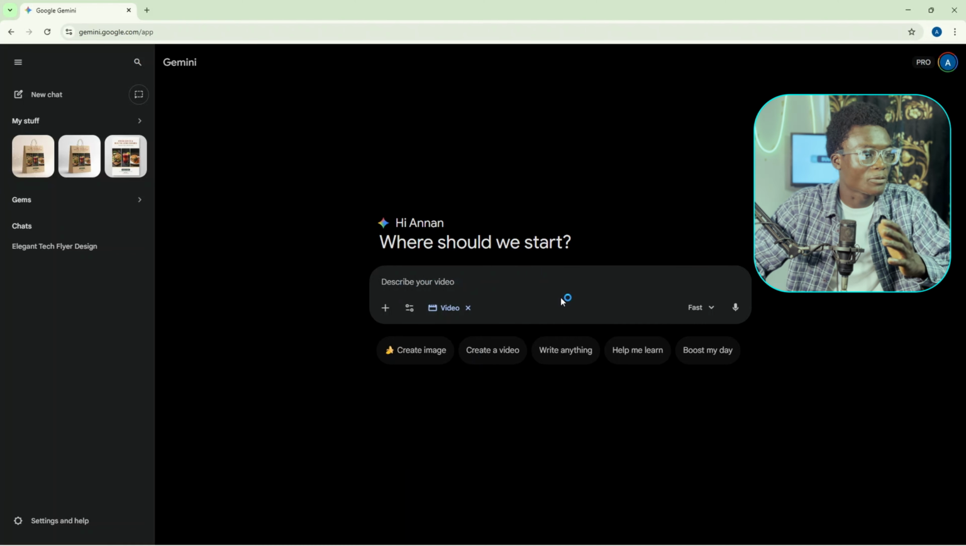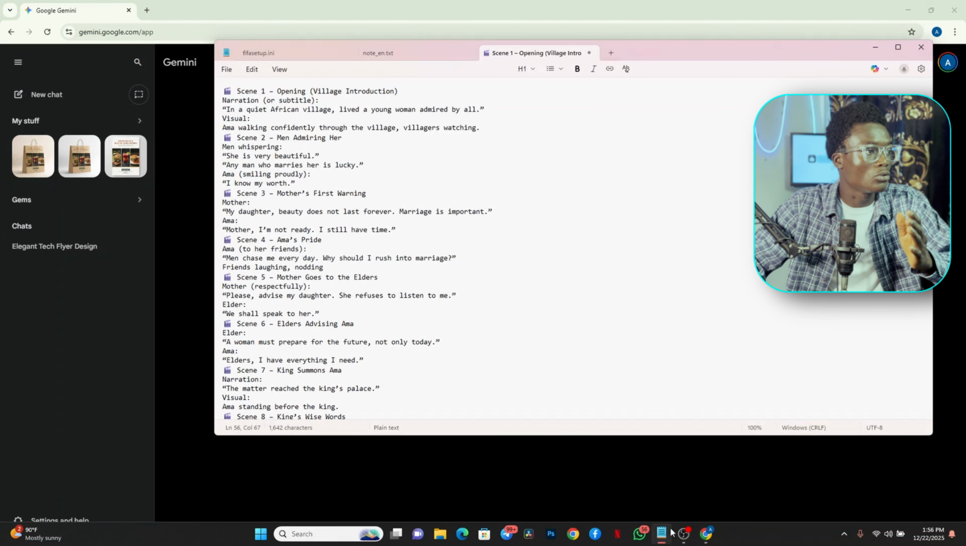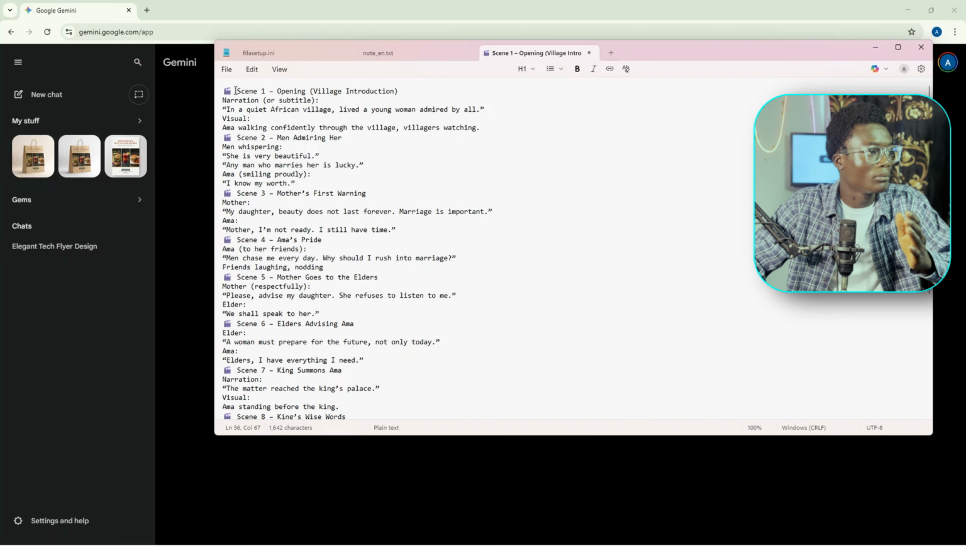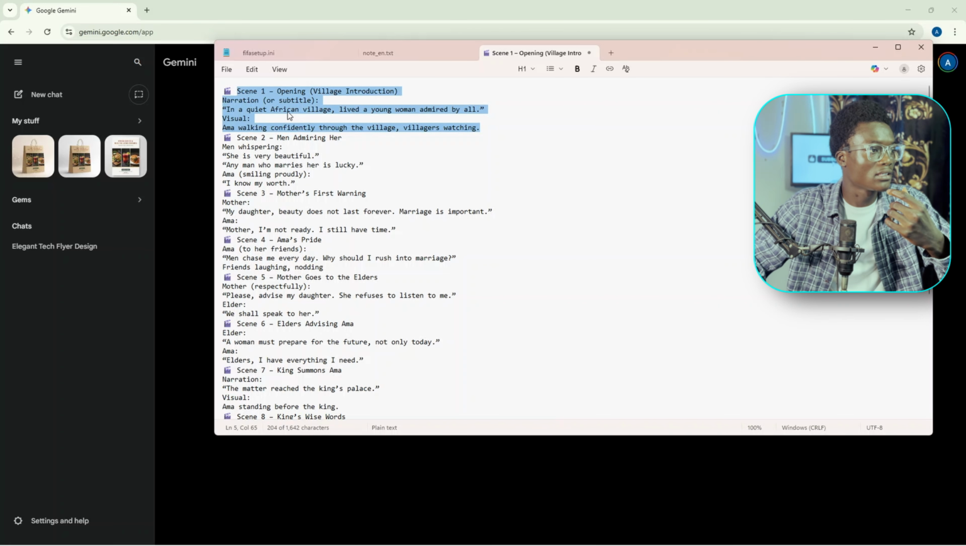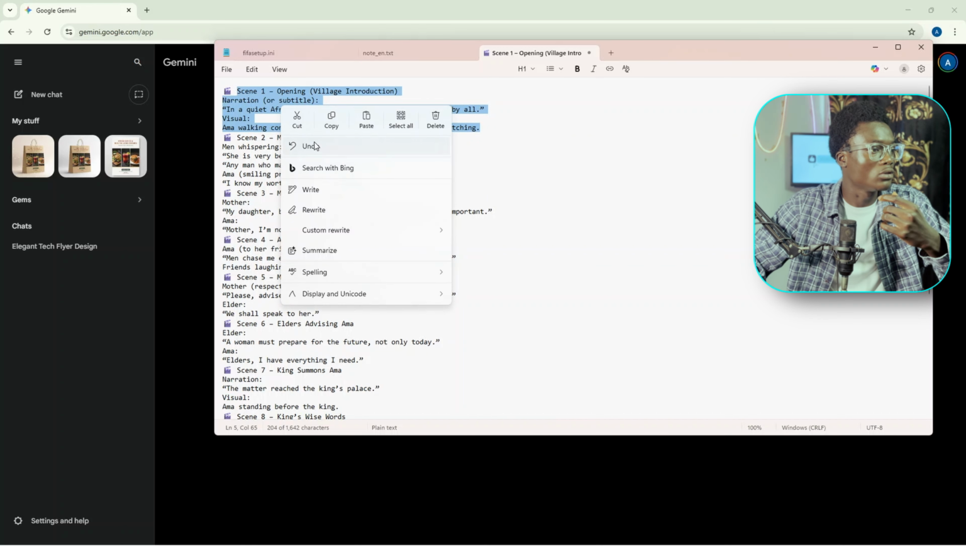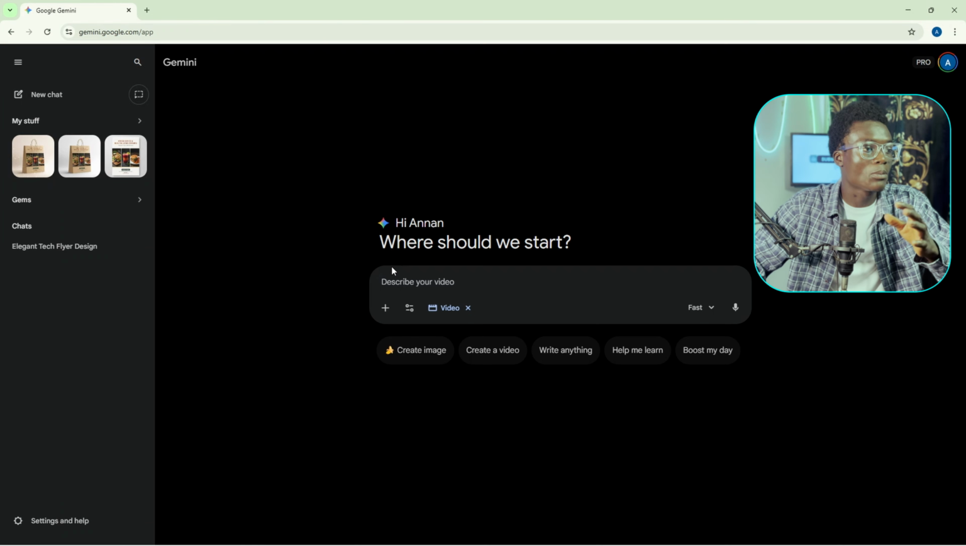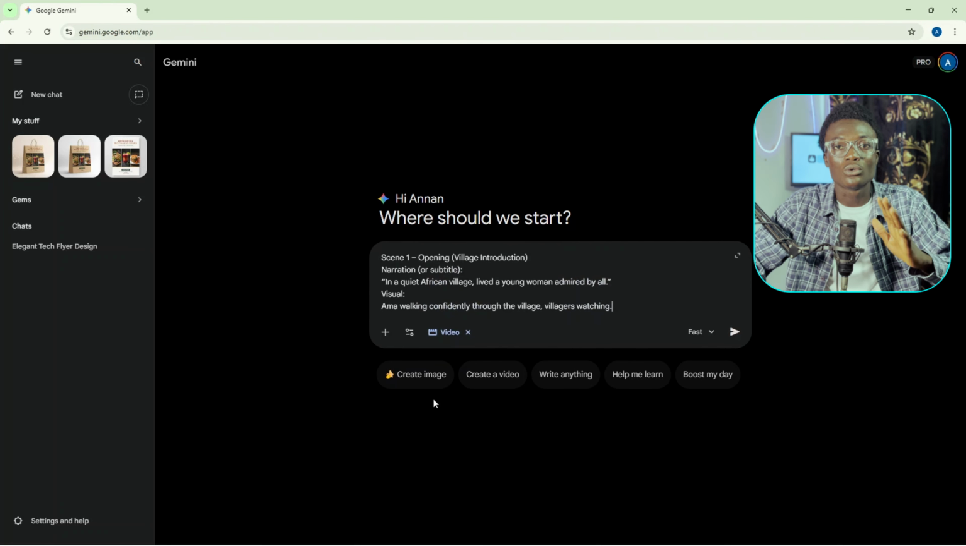I have a specific prompt here, which I'm going to copy to this stage, which says scene 1, which is opening and village introduction. The narration subtitle: in a quiet African village lived a young woman admired by all. The video is going to show me walking confidently through the village with villagers watching. So I'm going to copy it, go here and paste it here.